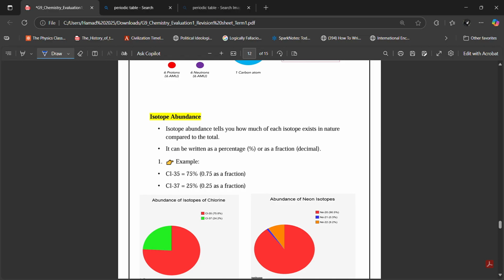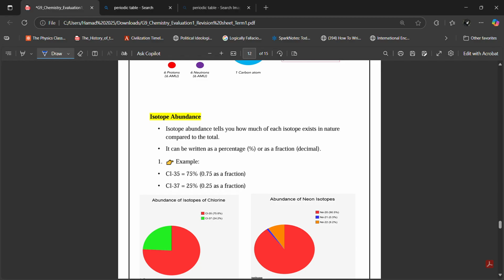Now, isotope abundance. Ibrahim, I told you that isotopes are different versions of the same element, right? With different numbers of neutrons. If you have a sample of an element like carbon, in that sample you're going to have carbon 12 and carbon 14. Both of them are different versions of the same element, both of them are carbon.